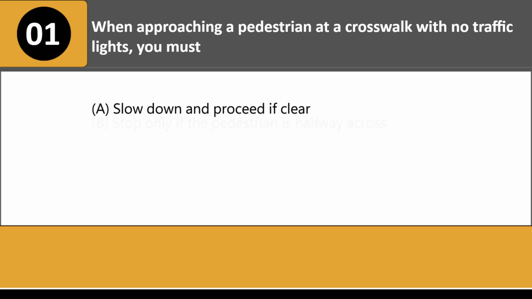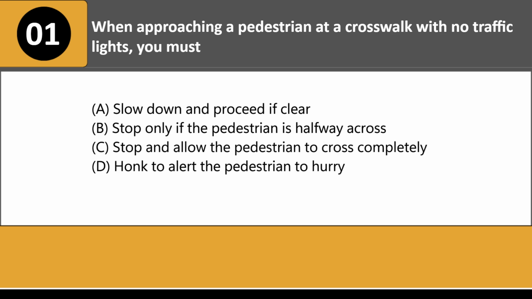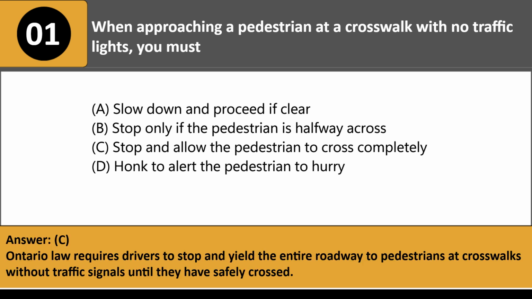When approaching a pedestrian at a crosswalk with no traffic lights, you must: A. Slow down and proceed if clear. B. Stop only if the pedestrian is halfway across. C. Stop and allow the pedestrian to cross completely. D. Honk to alert the pedestrian to hurry. Answer: C. Ontario law requires drivers to stop and yield the entire roadway to pedestrians at crosswalks without traffic signals until they have safely crossed.